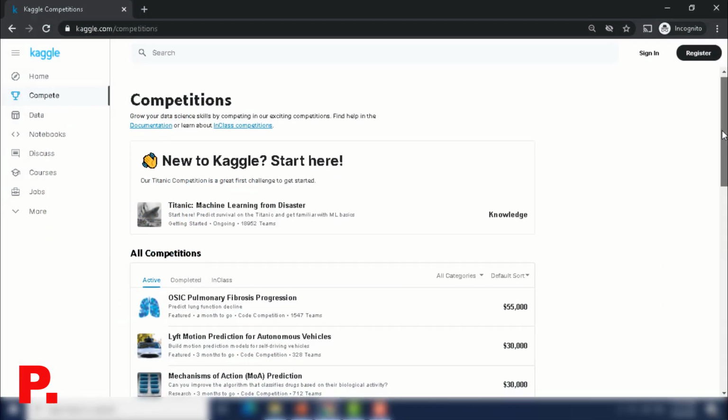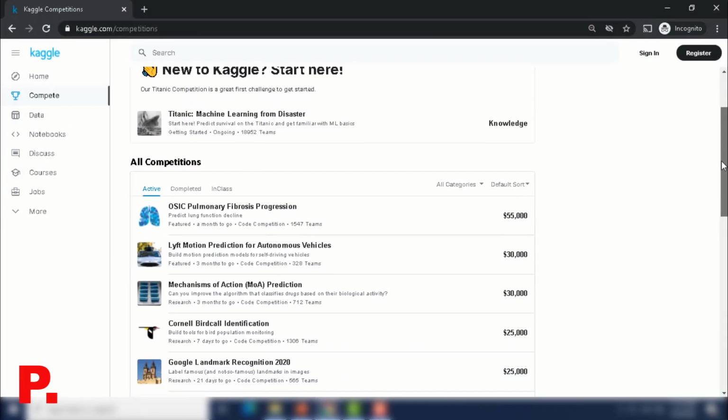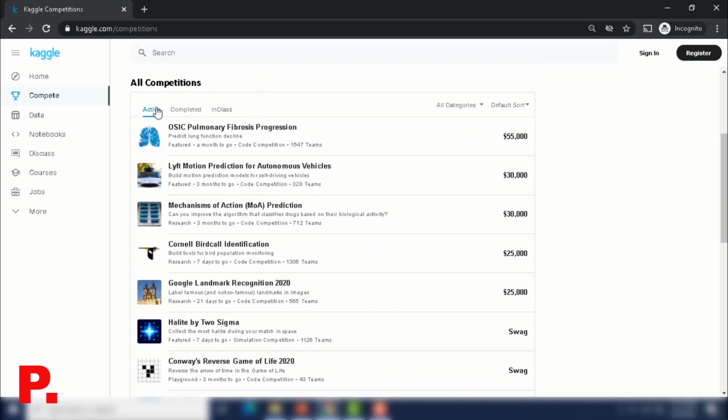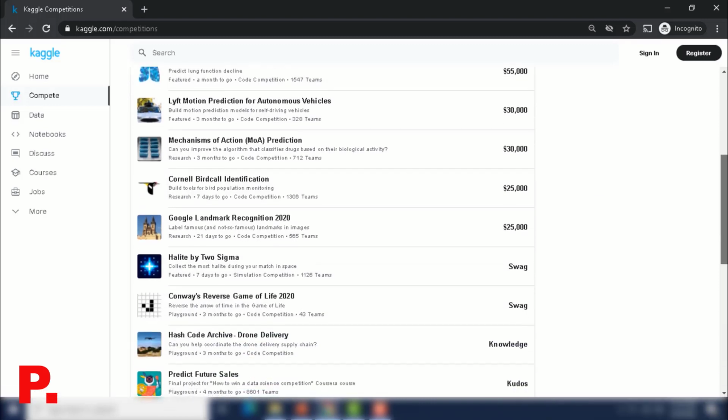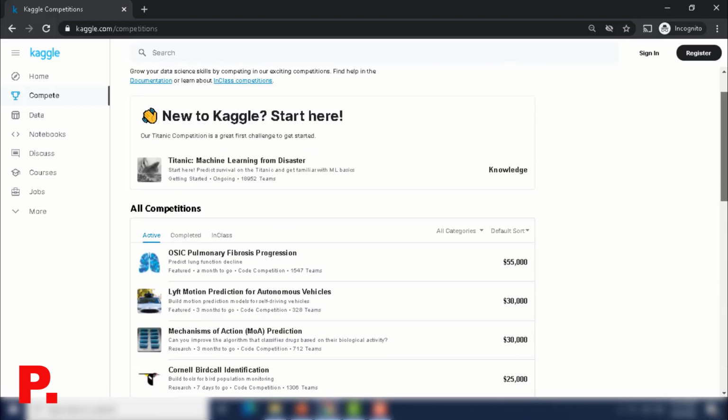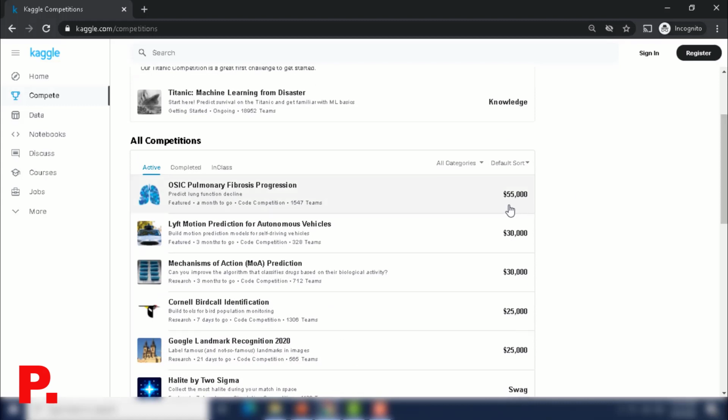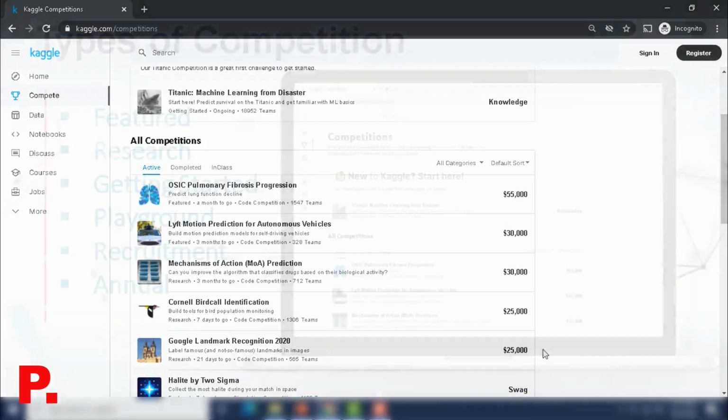If we take a look at the different competitions that are here, you can see all the active competitions, the completed ones, and the in-class ones, and different categories and the sorting that you can apply on these. As you can see, these are called out as featured, research, and going down, you can also have playground and these different types of competitions that we just spoke about. You can also see the prize money or the overall amount that is being showcased here on the right.